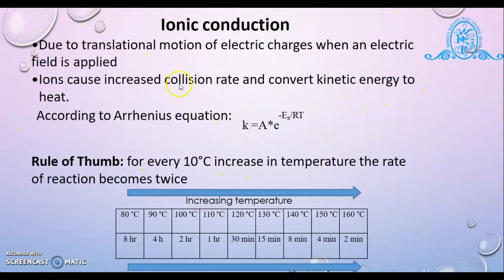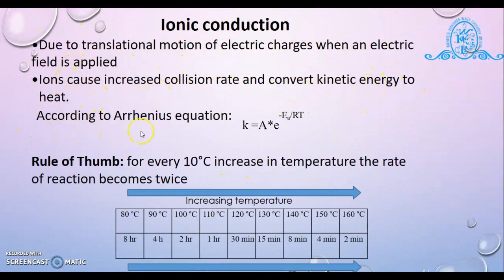Next one is ionic conduction. This mechanism involves the translational motion of electric charges. When an electric field is applied, ions cause an increase in collision rate and convert kinetic energy to heat. So how does microwave irradiation act? When the electric field is applied, ions cause an increase in collision rate and convert kinetic energy